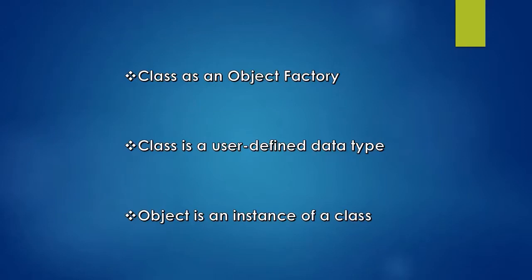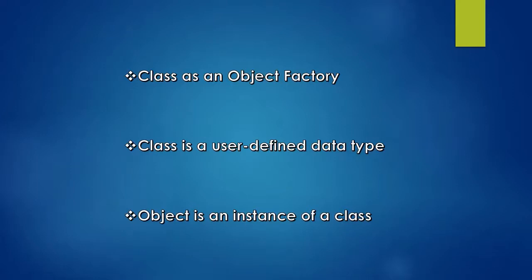In the same way, we are defining a class. A class is a user defined data type. Why is it called a user defined data type? We are writing our own class in order to satisfy some particular needs. These primitive data types are not sufficient to handle some complex problems or real life situations, so in those scenarios we need our own data types. So here a class acts as a user defined data type.